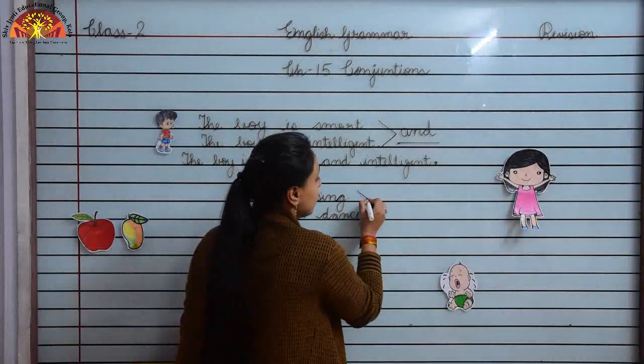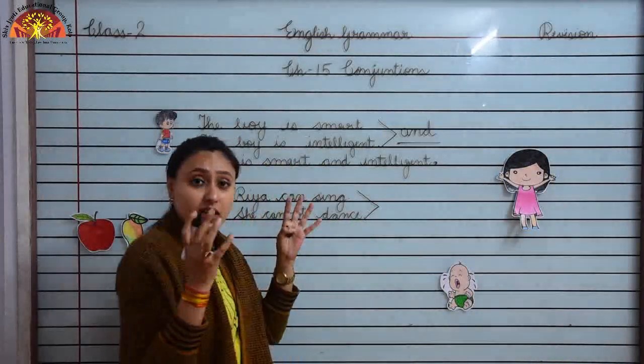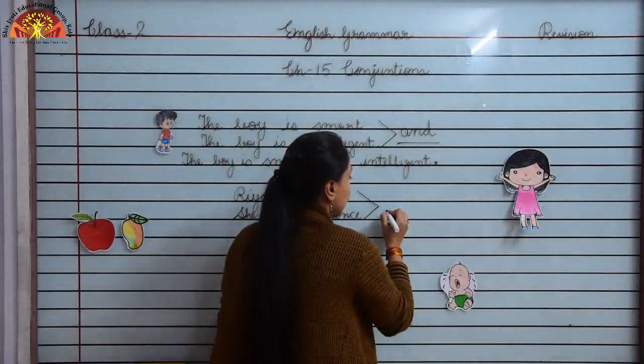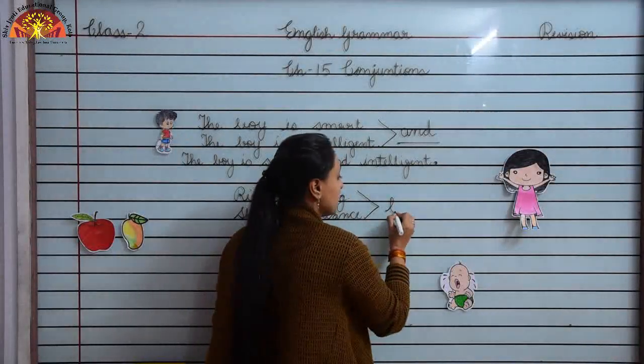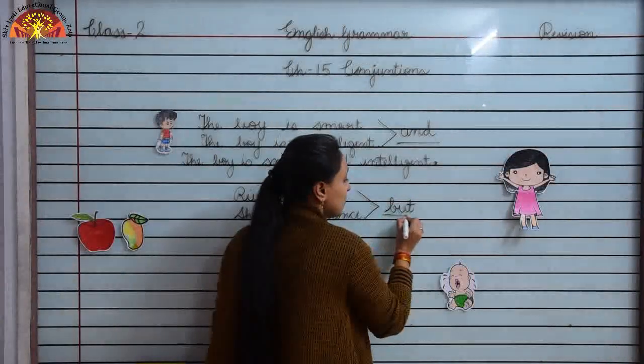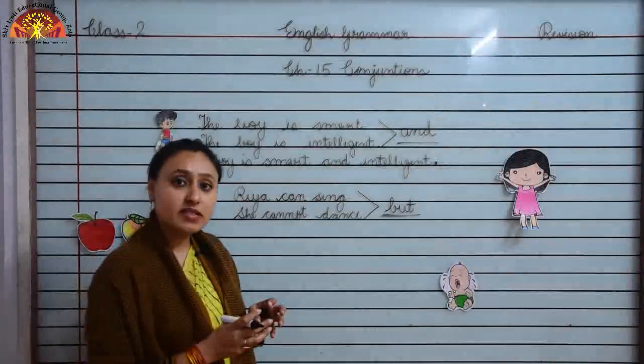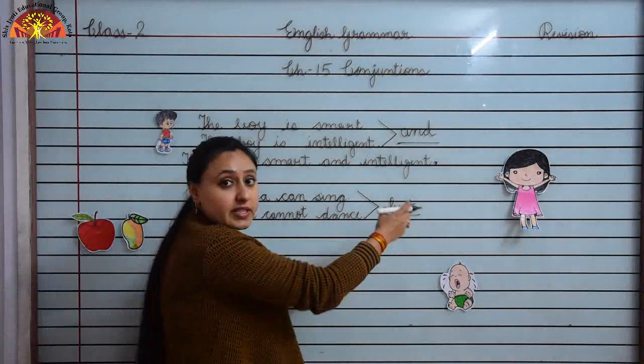So we will join sentences of opposite idea through the word but. Which conjunction word do we use to join sentences of opposite idea? But.